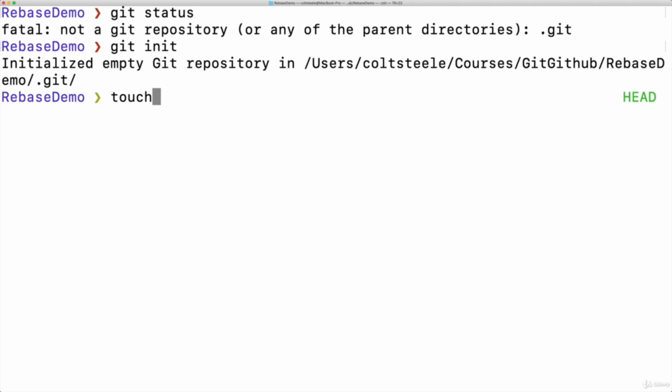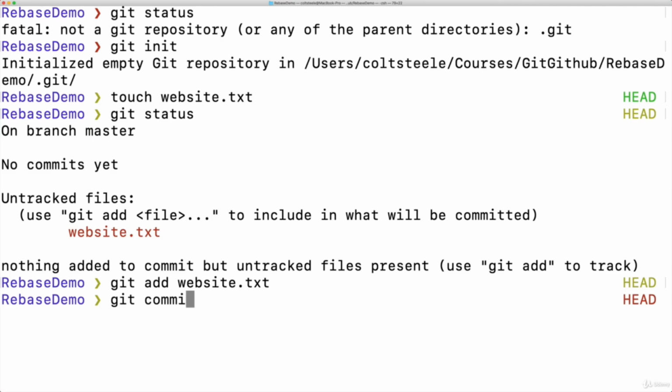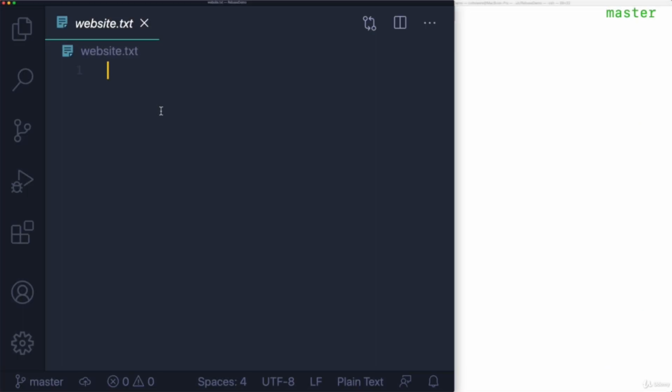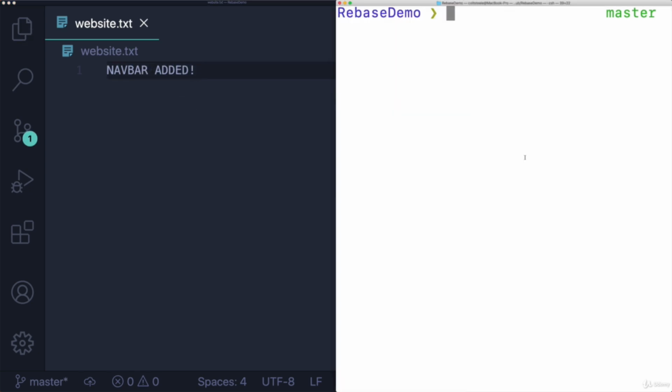And let's say that we're working on some project called, I don't know, website. Website is going to be a text file just to keep things simple. All right, so I'll add that file. I will commit, just "initial commit," nice and simple. All right, so we have our website file open. I'm not going to be typing code. I'm just going to pretend we'll do something like "navbar added." That's the equivalent of somebody actually adding a navbar in. All right, so now I'm going to commit that, just -am navbar. How about "add navbar"? Okay, so now I'm going to switch over to a feature branch.